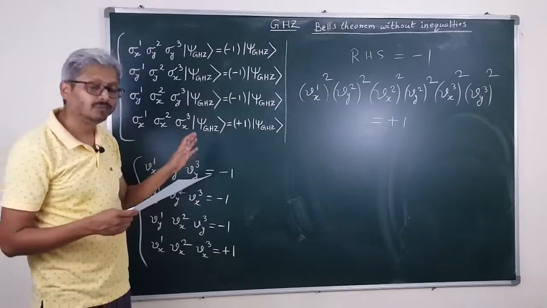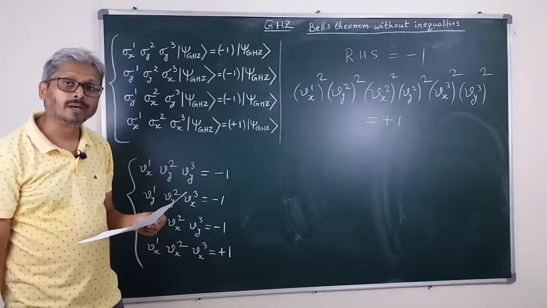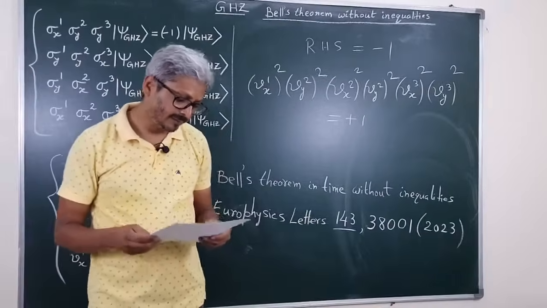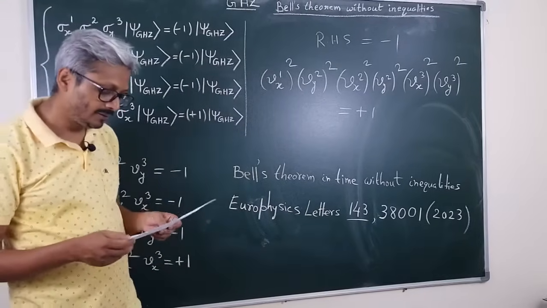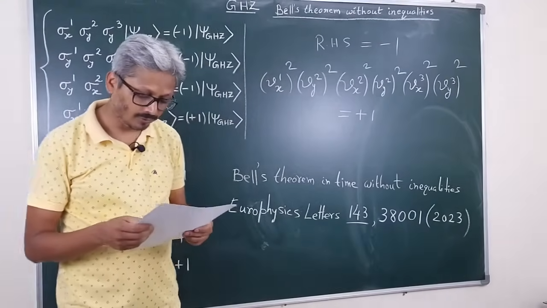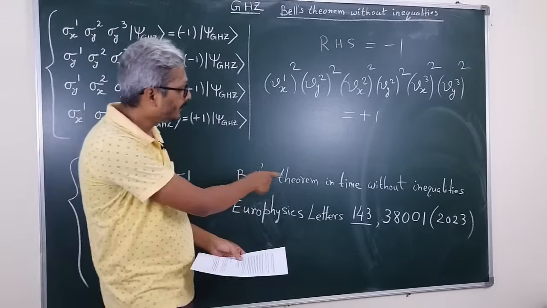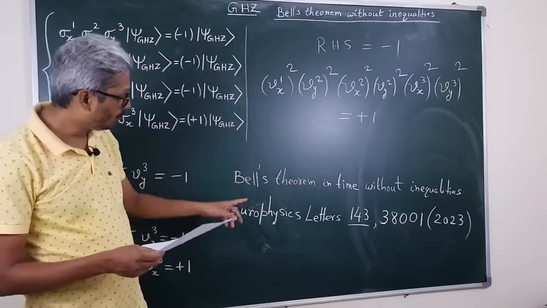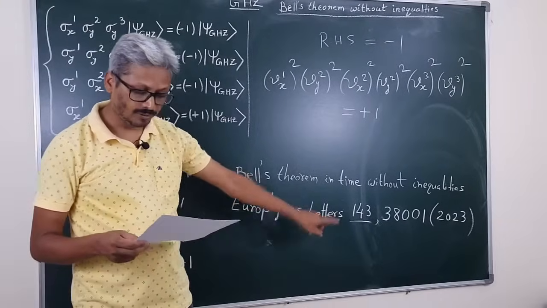So this was the demonstration of Bell's theorem without inequalities given by Greenberger, Horne and Zeilinger. Let me make a comment here that in a recent work we discovered a temporal analog of the GHZ argument that establishes Bell's theorem in time without inequalities. So one can go through that paper, the reference is given over there.